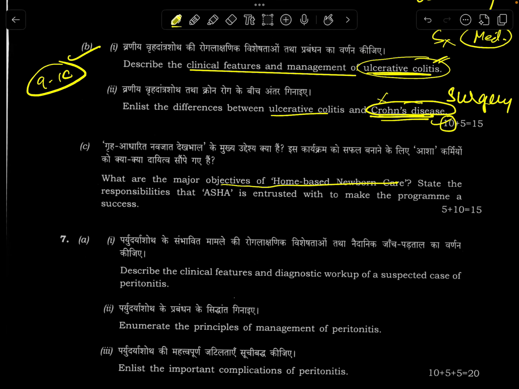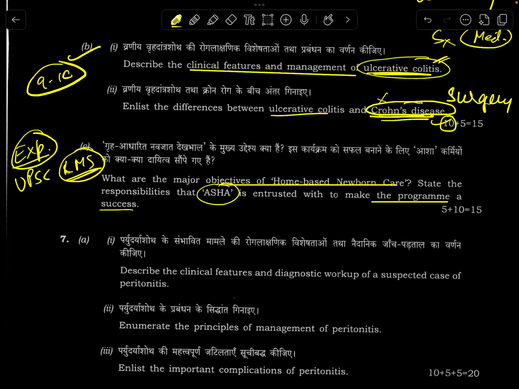Major objectives of home-based newborn care. State the responsibilities that ASHA is entrusted with to make the program a success. Expected. Why was it expected? Because of UPSC CMS. If you have seen the UPSC CMS paper, for which I also appeared in 2022, this was the most frequently asked question in the second paper of UPSC CMS. So this was also expected, though I was not able to exactly recall the textbook objectives and responsibilities. So I won't be scoring 9 or 10, but I think I should score a decent 6, 7 in this question.